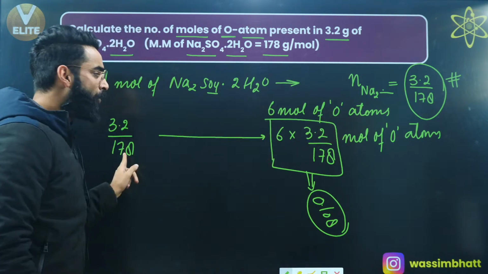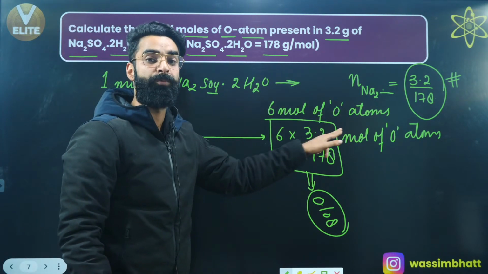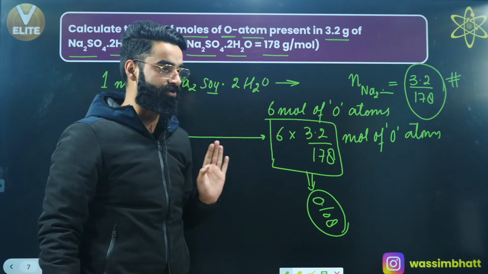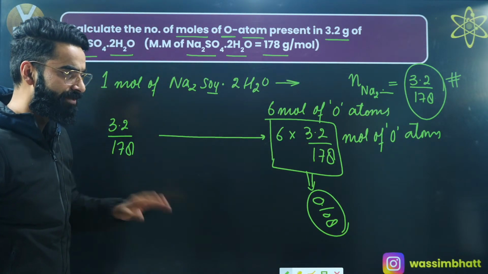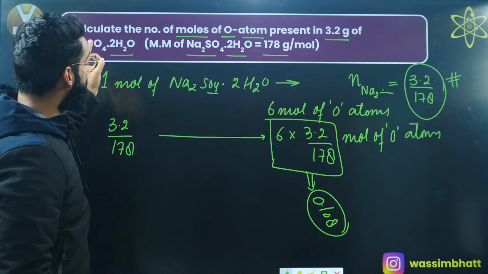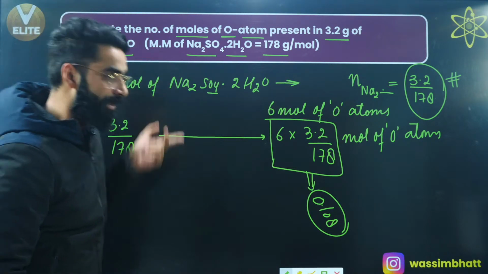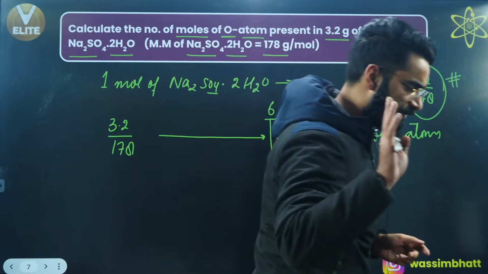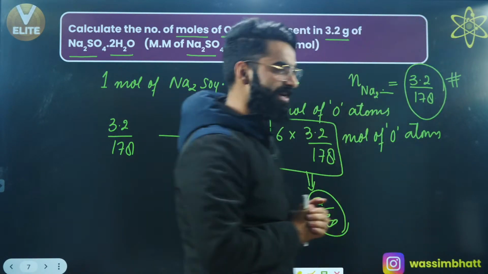So these many moles will contain 3 multiplied by 3.2 divided by 178 moles of oxygen molecules. That would have been the answer if it was asked to calculate the number of moles of oxygen molecules. I'm sure you're clear with both the things, right, my dear elites?